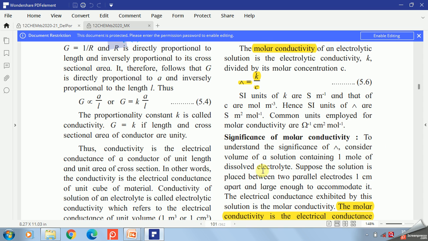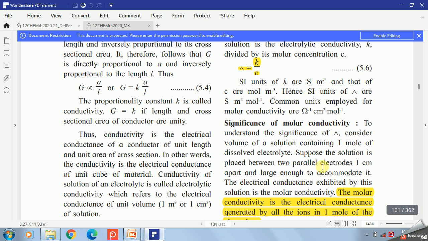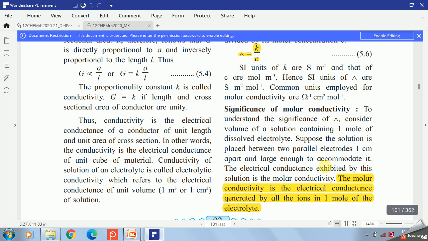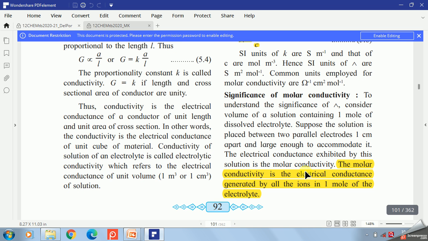Consider a volume of solution containing 1 mole of the dissolved electrolyte. Suppose that solution is placed between two parallel electrodes which are 1 centimeter apart and large enough to accommodate the solution. Then the electrical conductance exhibited by this solution is called molar conductivity. So in short, molar conductivity is the electrical conductance generated by all the ions in 1 mole of the electrolyte.